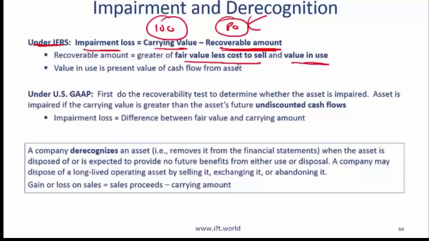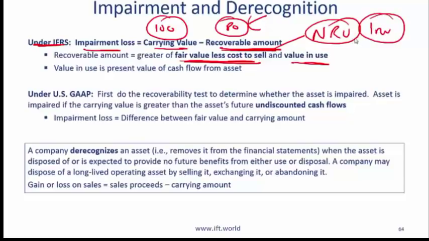Here we are talking about IFRS. This term, fair value less cost to sell, sounds a lot like net realizable value. Net realizable value, however, is used for inventory. It's not used for long-term assets. But the concept is similar.